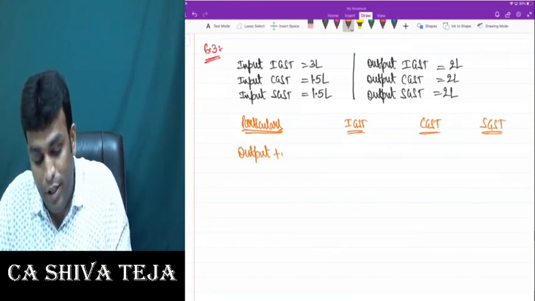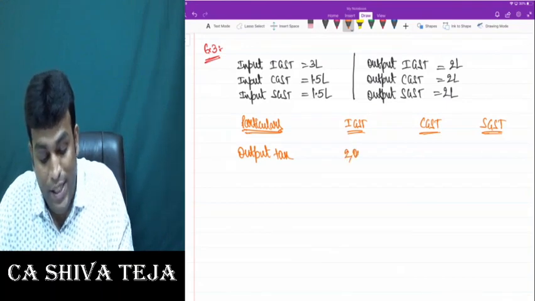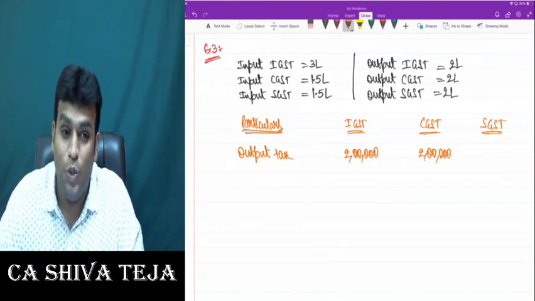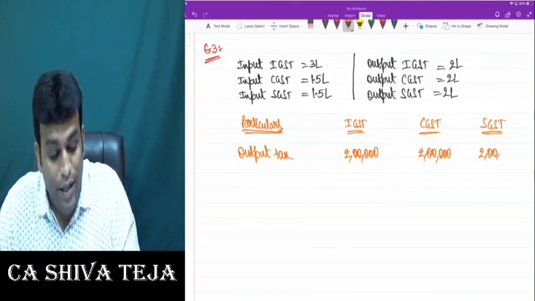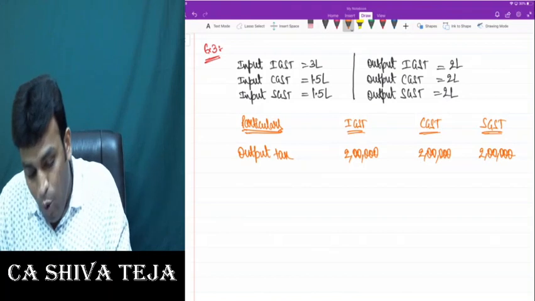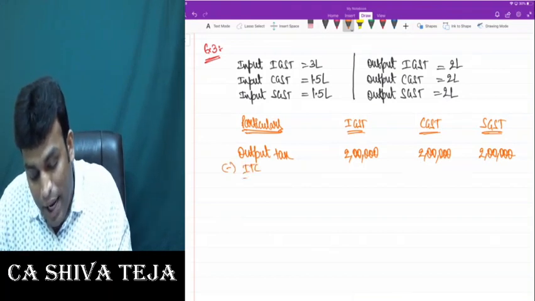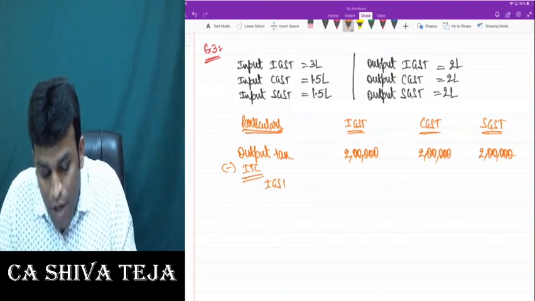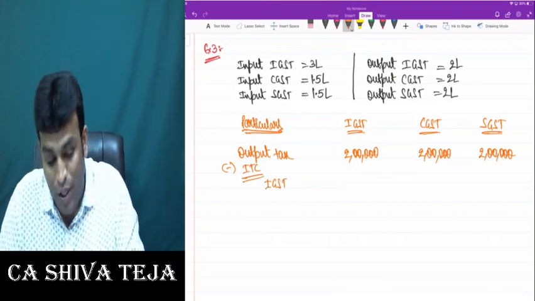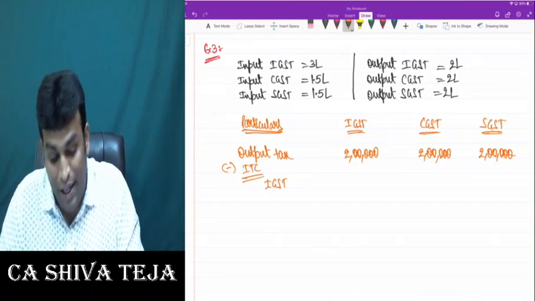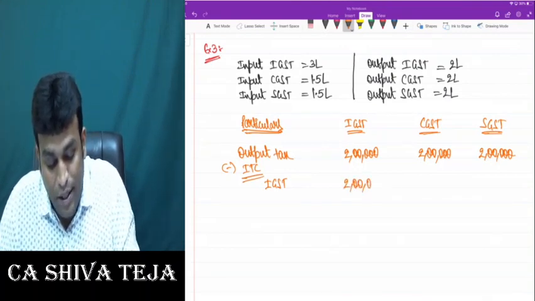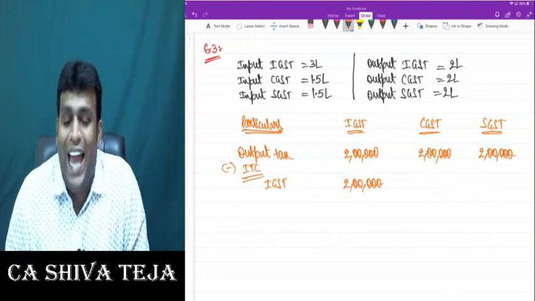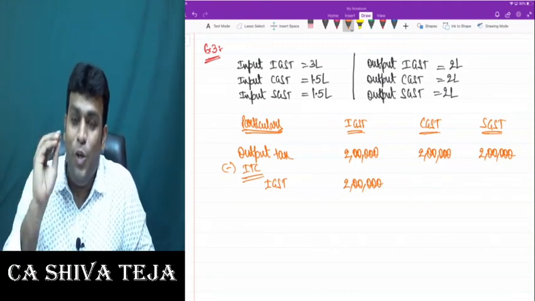When I take the figure of output tax, what is the figure of IGST? 2 lakh rupees. CGST figure is also 2 lakhs. SGST figure is also 2 lakh rupees only. Now, when I start adjusting my input tax credit, what is the first thing I'll adjust? First thing I'll definitely adjust is IGST only. What IGST credit have I got? 3 lakhs. First I'll set off 2 lakhs here. Now what is the balance left? Balance left is 1 lakh.